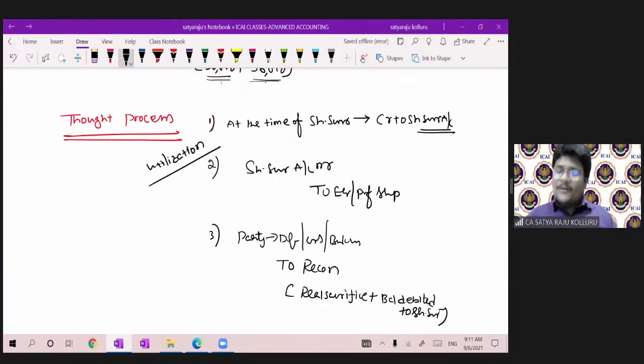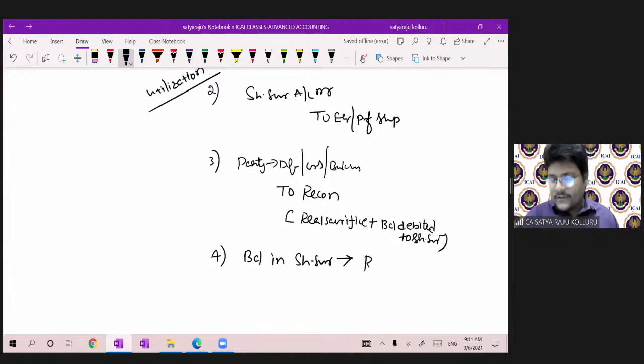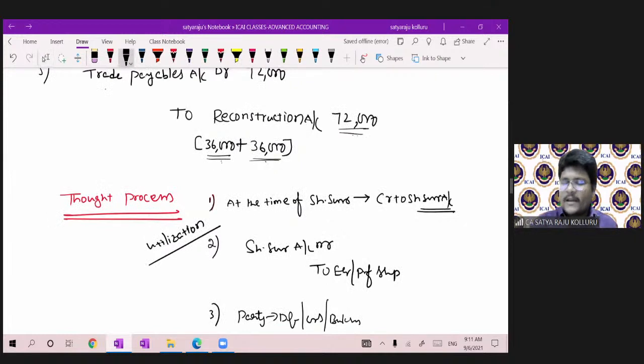After completion of all such things, if there is any balance in share surrender, transfer it to the reconstruction account. So this is a 4-step approach. At the time of share surrender, credit share surrender account by debiting the share capital.